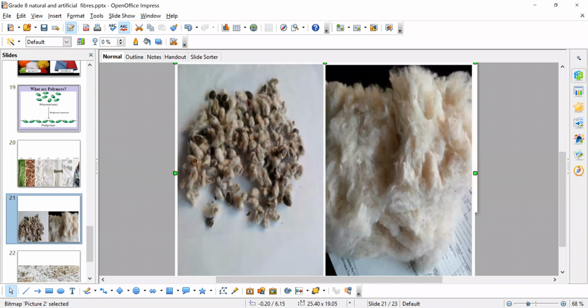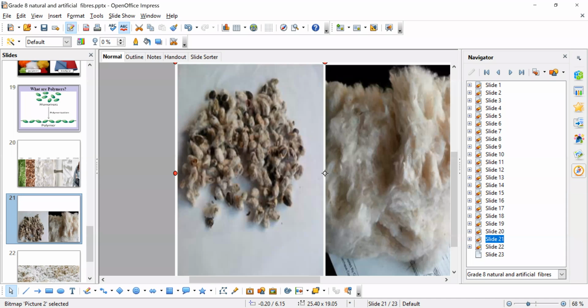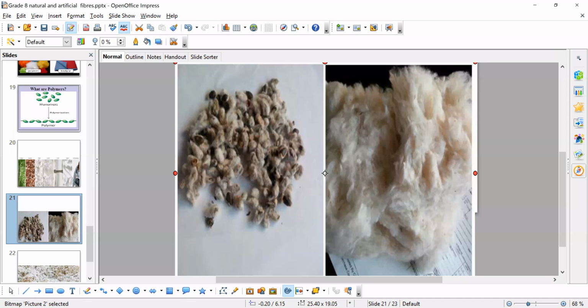The cotton linter is formed like a fiber. You can see the fiber also in the picture. Both of them will make different kinds of fabrics, right? Cotton will make pure cotton fabrics, and this cotton linter will make a different kind of fabrics called regenerated fabrics.